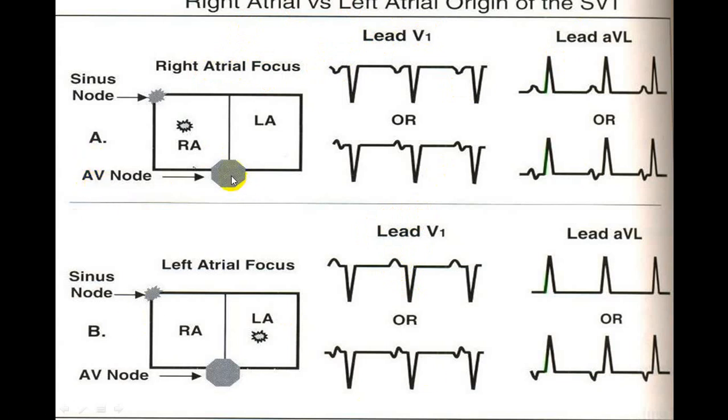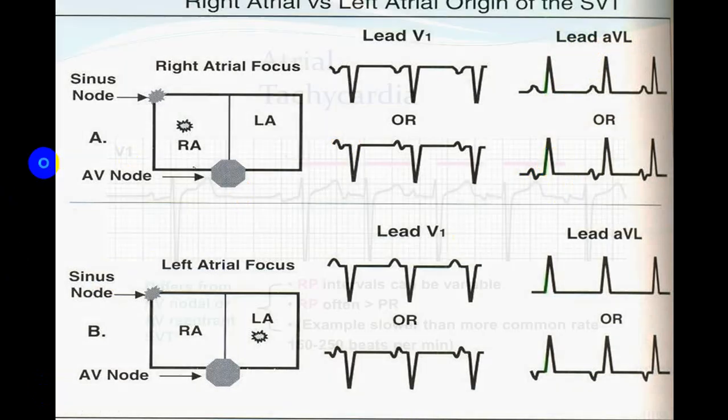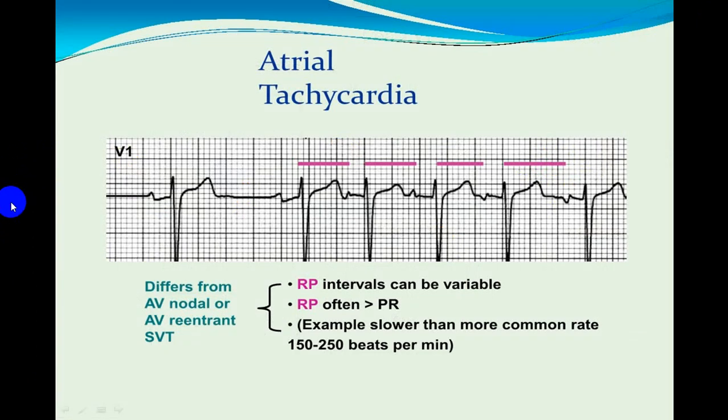In an AV node focus, when it is going in a reverse pattern, you will have an upright wave or what we call a biphasic wave, while in lead AVL, because it is a left side chamber lead, you will have a biphasic wave. So these are complicated. If you understand, well and good, otherwise forget it. It does not make much difference.